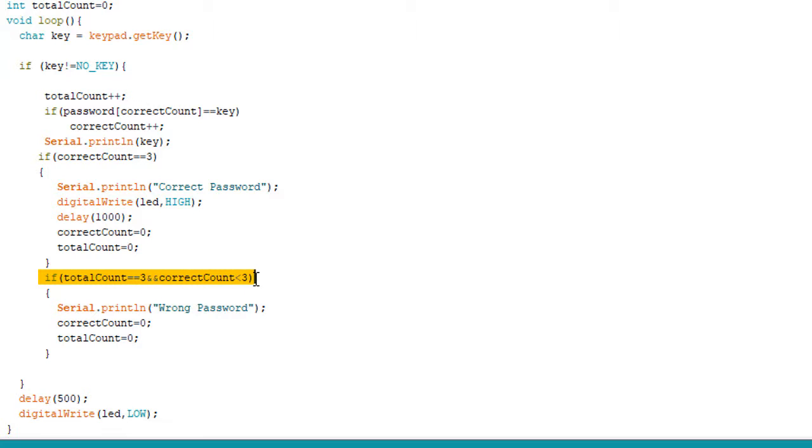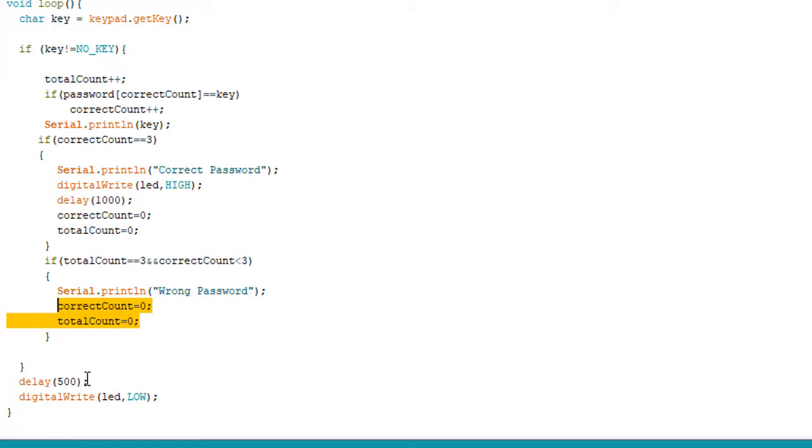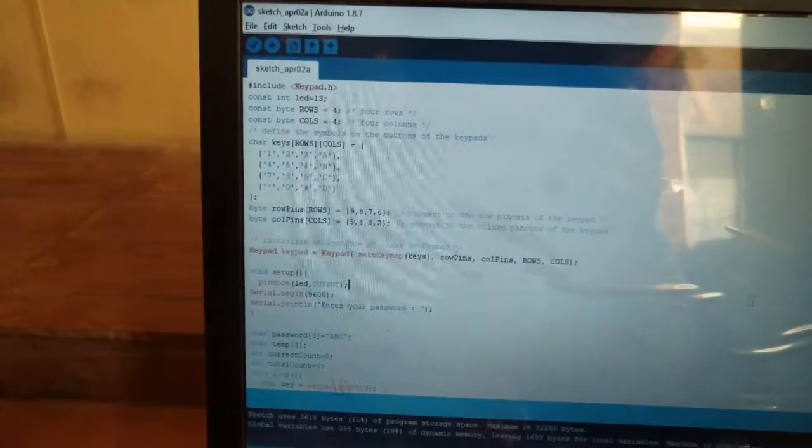So if total count is equal to 3 and the correct count is less than 3, which means that the user has entered a wrong password, we are going to print the message saying it's a wrong password, and then reinitialize the correct count equal to 0 and the total count equal to 0. So outside this if condition, we are giving a delay of 500 milliseconds, and digitalWrite LED LOW.